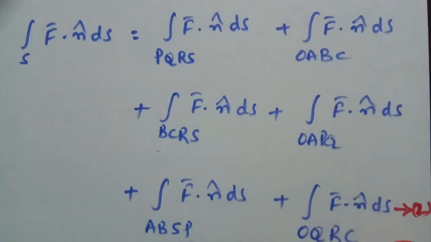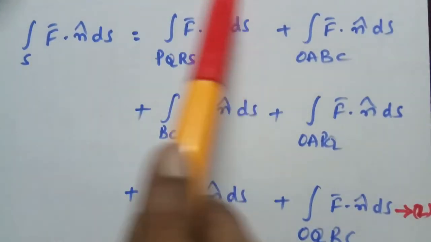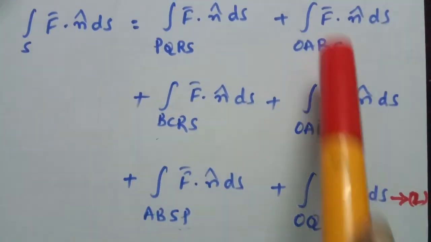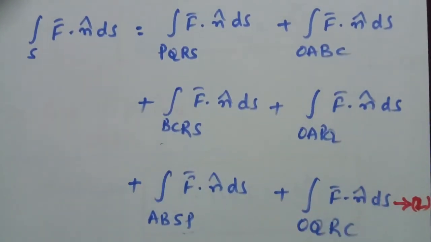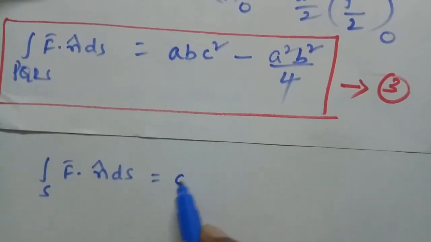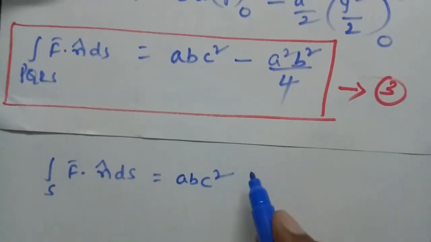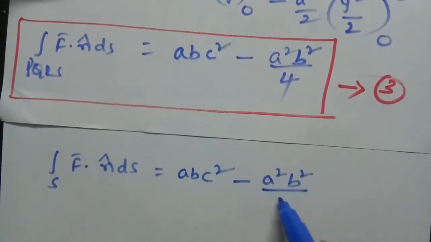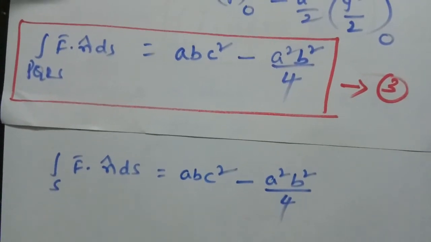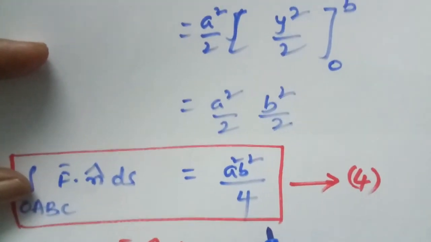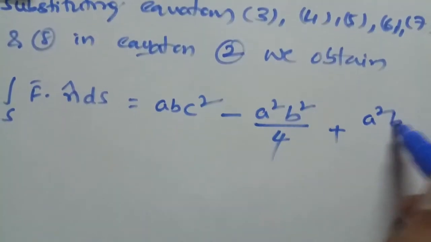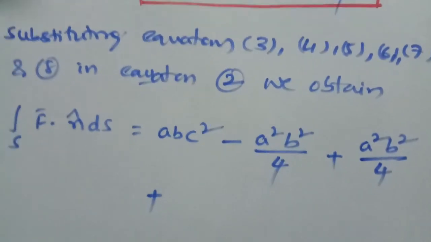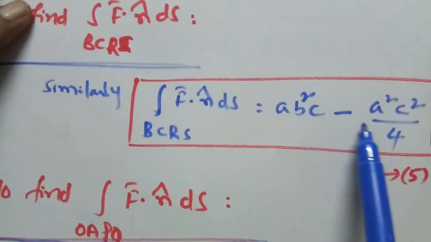We are substituting all these values. Equation 3: abc square minus a square b square by 4. Equation 4 is a square b square by 4, plus, from equation 5, ab square c minus a square c square by 4.